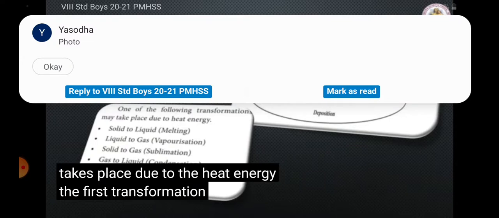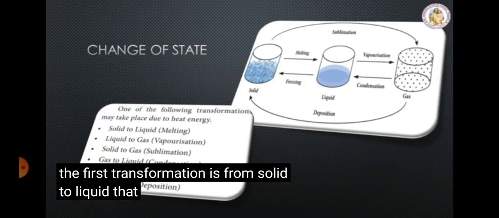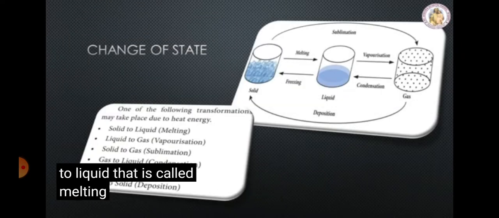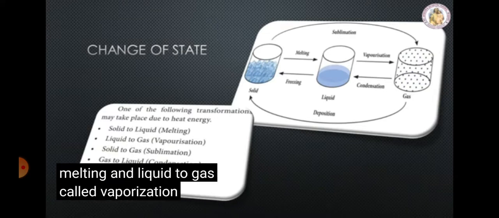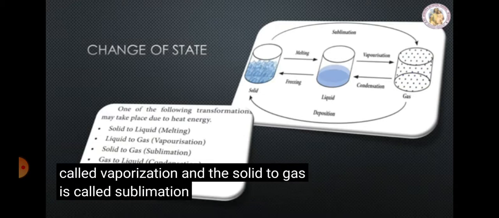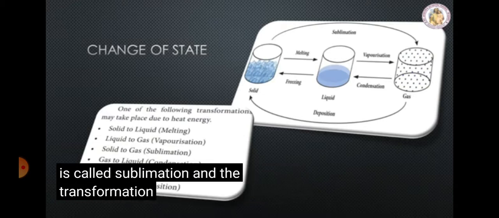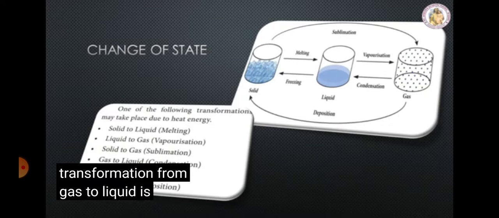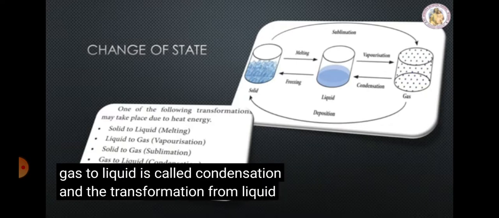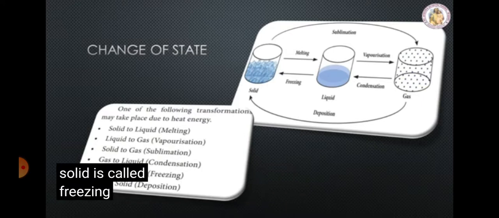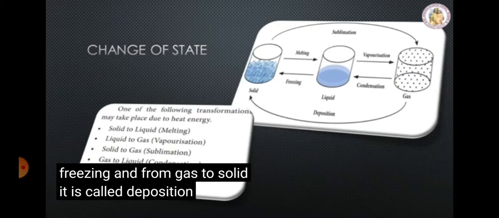The first transformation is from solid to liquid, which is called melting, and liquid to gas is called vaporization. Solid to gas is called sublimation, and the transformation from gas to liquid is called condensation. The transformation from liquid to solid is called freezing, and from gas to solid it is called deposition.